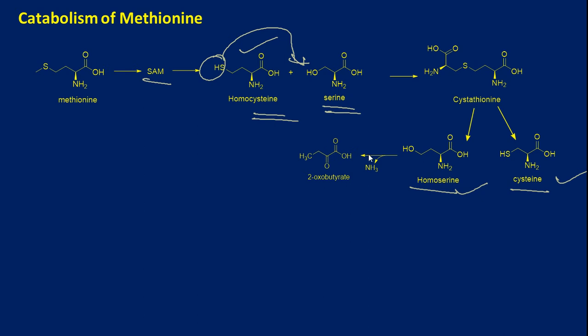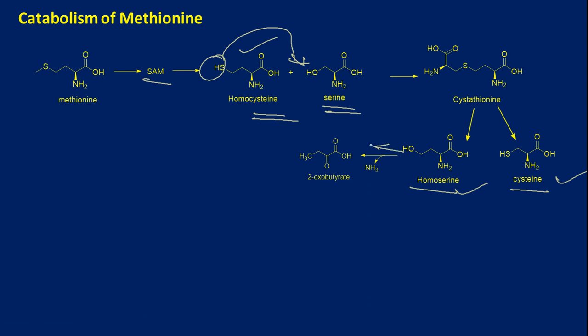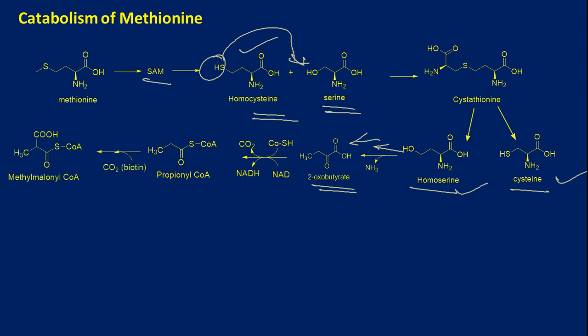Now the homoserine part over here undergoes oxidative deamination and removal of the OH group, so that 2-oxobutyrate is formed. Two to three steps will be there. The 2-ketobutyrate then becomes propionyl coenzyme A. The propionyl coenzyme A takes up one carbon dioxide to give us methylmalonyl coenzyme A.